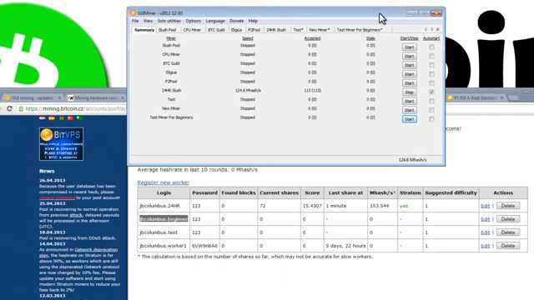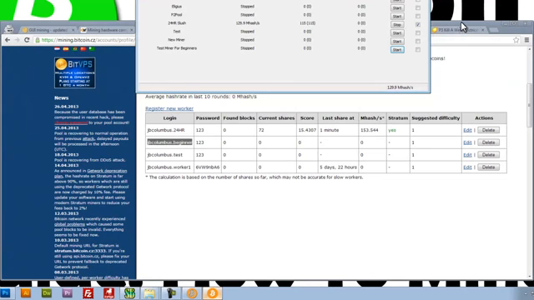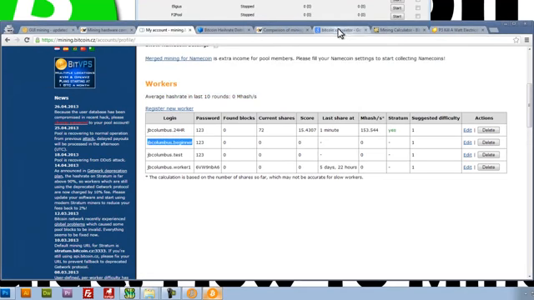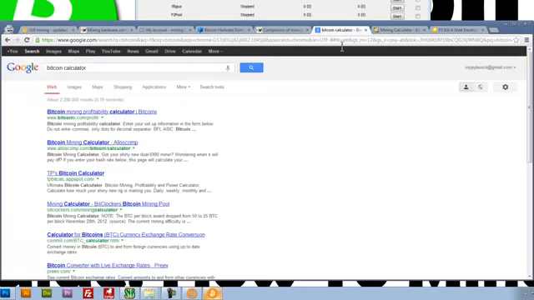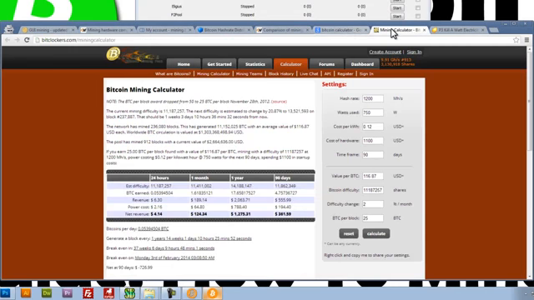So the next thing that you should do is figure out how much money we're going to make with this speed. How we do that is we use a Bitcoin mining calculator. I'm going to take this number here, 130 mega hashes per second, and go to this Bitcoin calculator that I found that I like. I'm also going to include this link in the video description. Go ahead and click on it. This is a Bitcoin mining calculator.